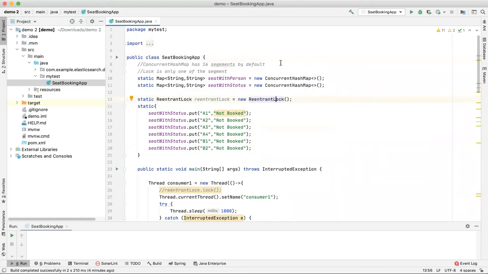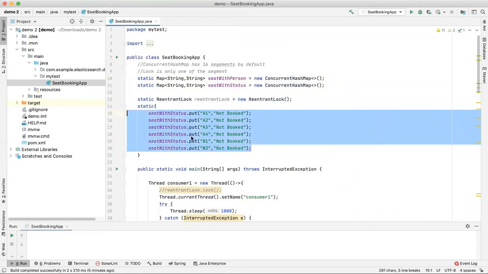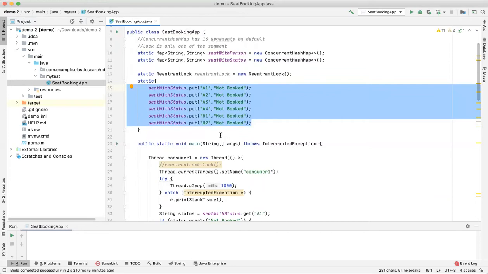I have taken the concurrent hash map in this example because in concurrency it gives better performance, and second, it has segments, so each individual thread can work on its own segment without doing the locking. That's why I have taken this into consideration. The reentrant lock I will come to later, where we need to provide some locking mechanism, and then I'm going to explain why. This is the initial status: some seats that we have taken into consideration with the not booked status. Once we book the seat, the status will change to booked.